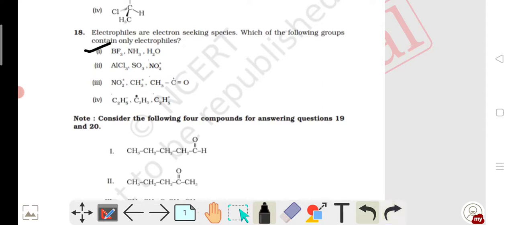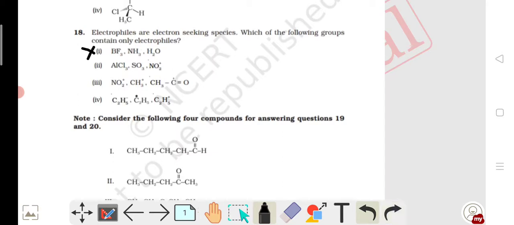In option 1, BF3 is an electrophile because boron has a vacant orbital and acts as a Lewis acid. But NH3 has a lone pair of electrons, and oxygen also has a lone pair, so they act as nucleophiles. So option 1 is incorrect.